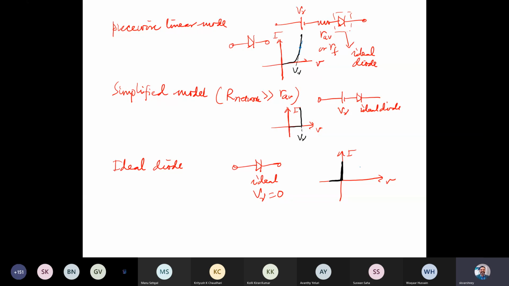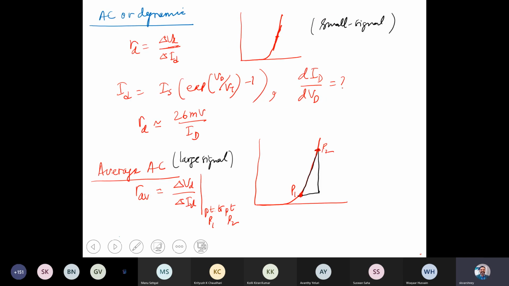I think this is for the load line part. Let's make one quick simple circuit, the same circuit which we had, the circuit which you did for the load line.